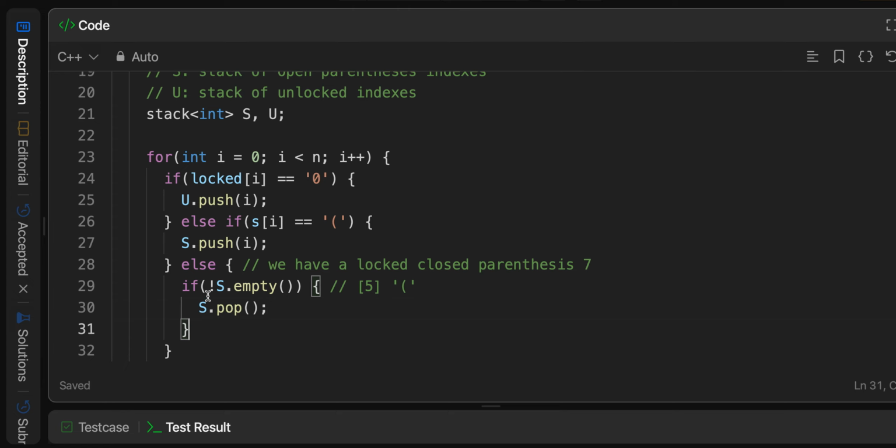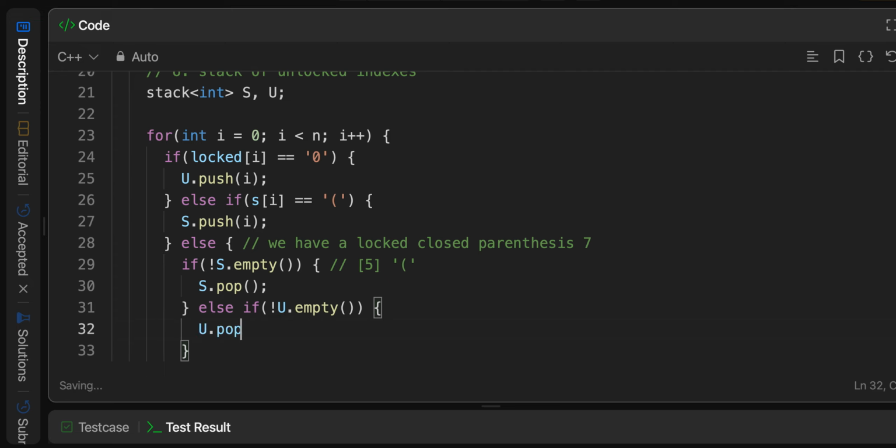Now suppose there is no open parenthesis previously encountered. Well, what else do we have available for us? We can also check the unlocked indices. So let's do that. So we say else if not u.empty. We can do the same thing, u.pop. So we'll use one of our saved unlocked indices to match with this locked closed parentheses.